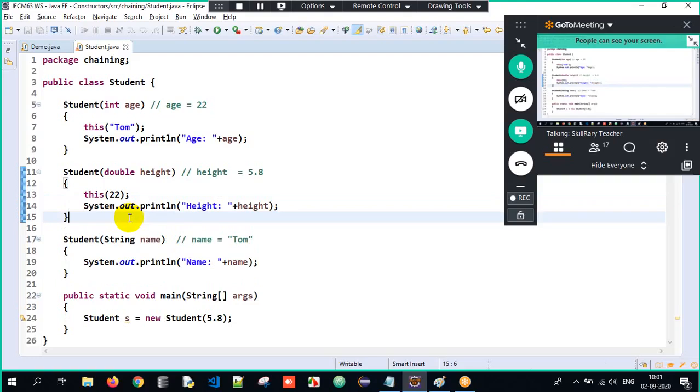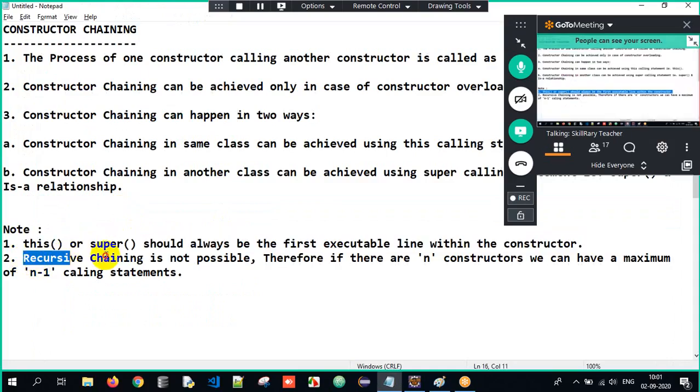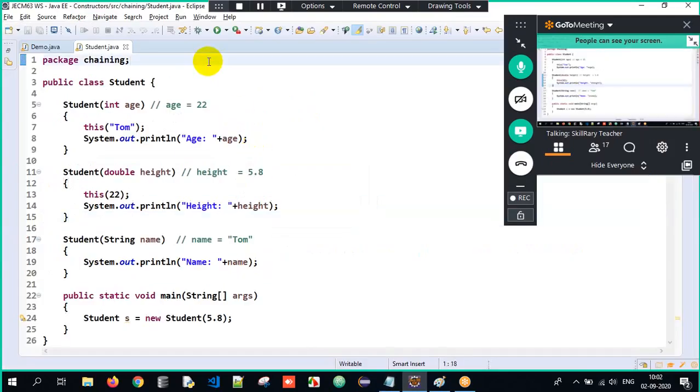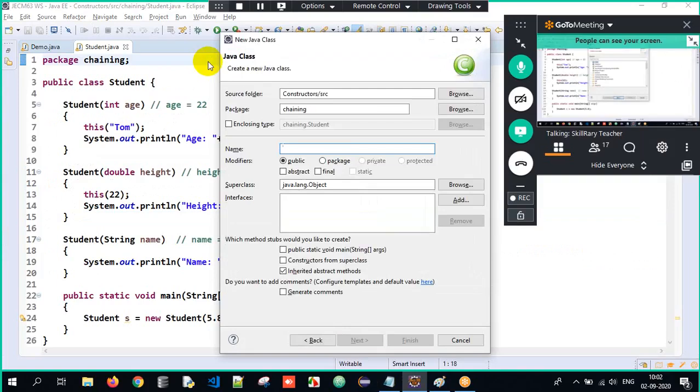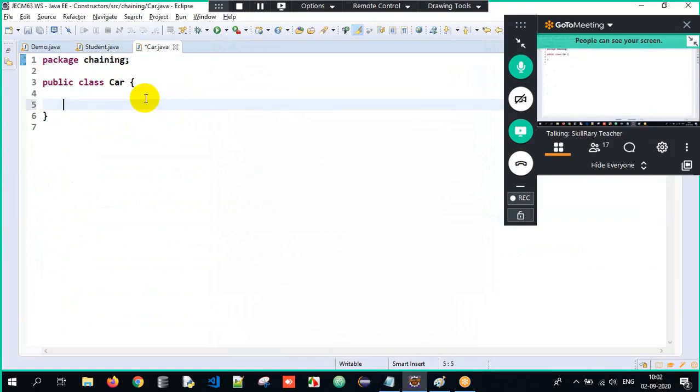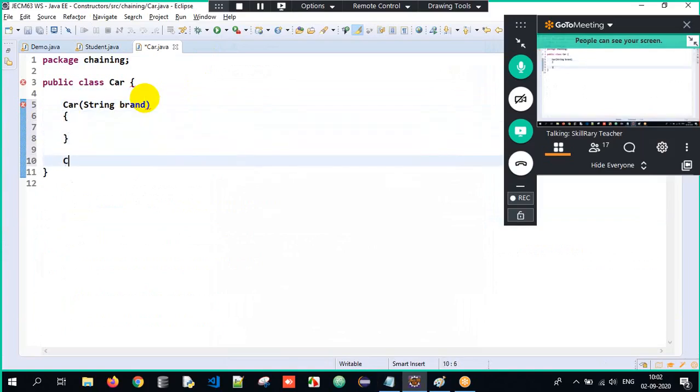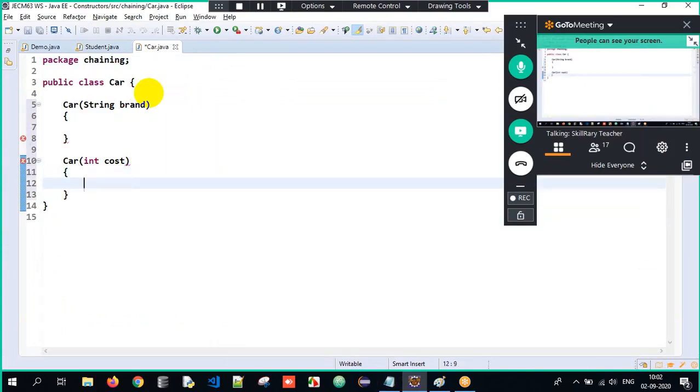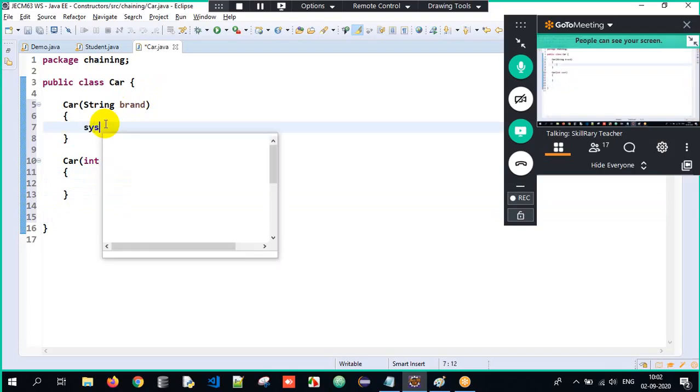Now the second point: recursive chaining is not possible in Java. Sir, what is recursive chaining? I will tell you. Control N, I will create a class and the class name is Car. Here I will take a string brand, one method variable, and there is one more constructor which will accept the cost. Now here I'll print the brand.